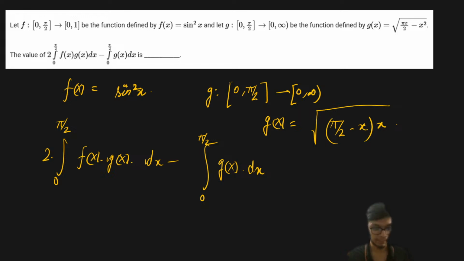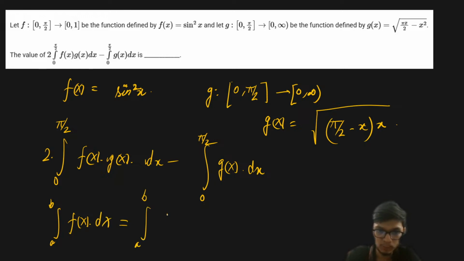Now we're going to try to solve this problem by using some of the important properties. If I look at the function sine square x, it is an even function, but I'm not going to use that property here. I look at the limits, 0 to pi by 2, and think of applying the most important property: if you have a definite integral within the limits a to b of f of x dx, then it can also be given as the definite integral from a to b of f of (a plus b minus x) dx. That is also possible. This is what is called the King's rule.